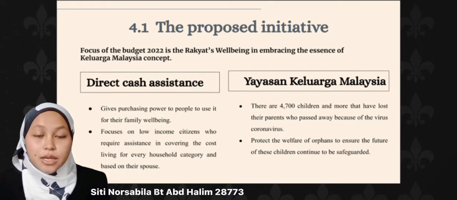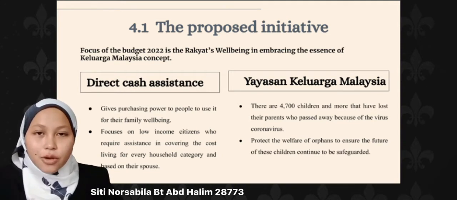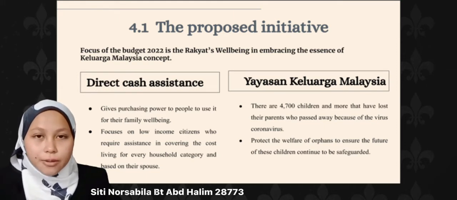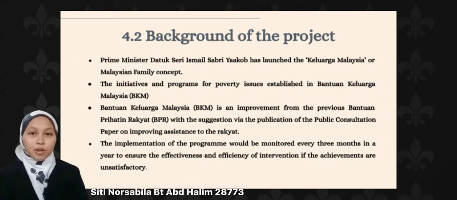In addition, Yayasan Keluarga Malaysia was established to protect the welfare of orphans, to ensure the future of their children continues to be safeguarded. Due to the COVID-19 pandemic, there are more than 4,700 children who have lost their parents, who passed away because of the virus. 4.2 Background of the project.